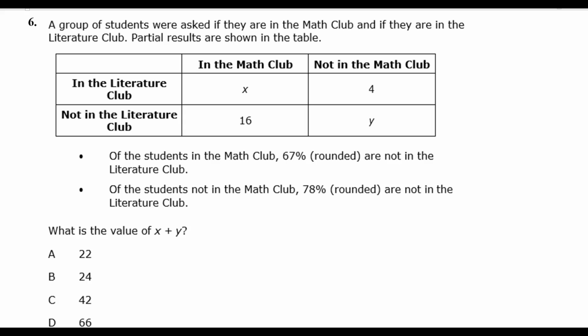It says, of the students in the math club, 67% rounded are not in the literature club. Of the students not in the math club, 78% rounded are not in the literature club. What is the value of x plus y?